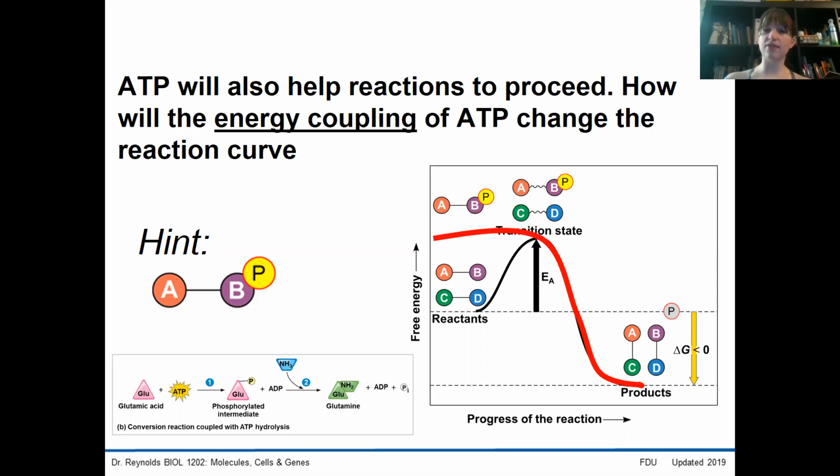Remember that the hydrolysis of ATP is exergonic, and that the term energy coupling refers to the process by which the energy released from the transfer of a high free energy ATP to a low free energy ADP is used for the phosphorylation of a reactant. When we phosphorylate our reactant, we add that energy into the system. So these reactants will go higher on our energy scale, and this actually allows the reaction to be higher than that activation energy and to proceed not only spontaneously, but rapidly.